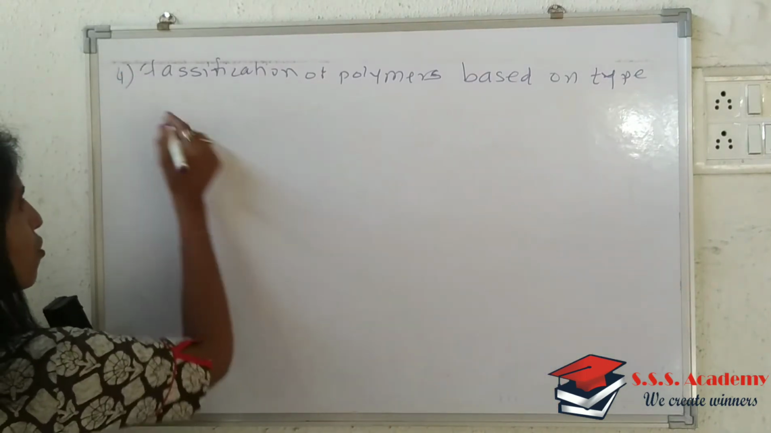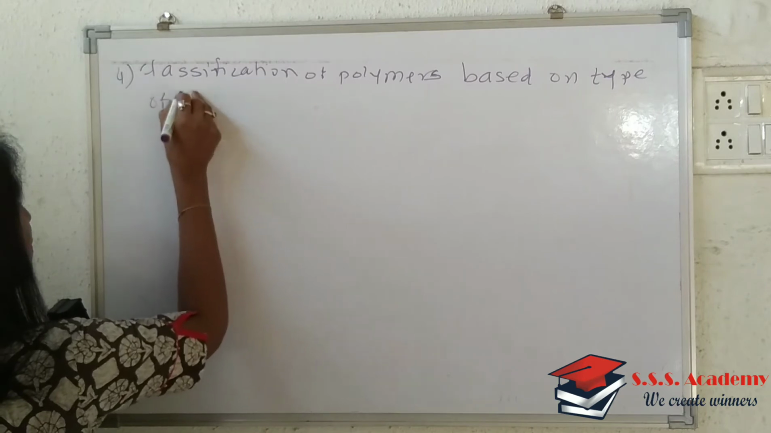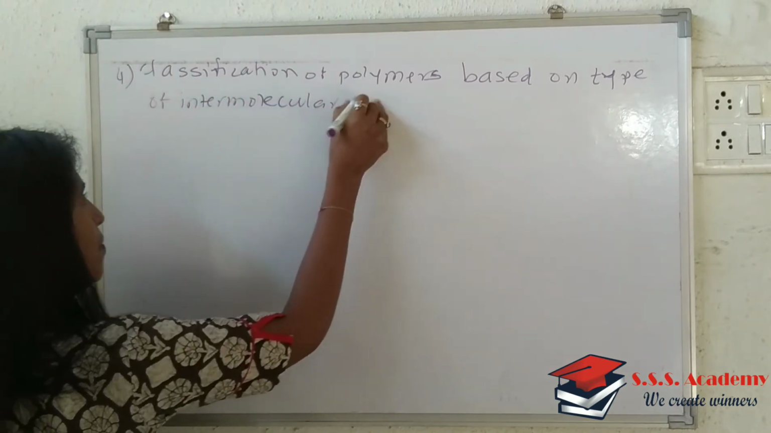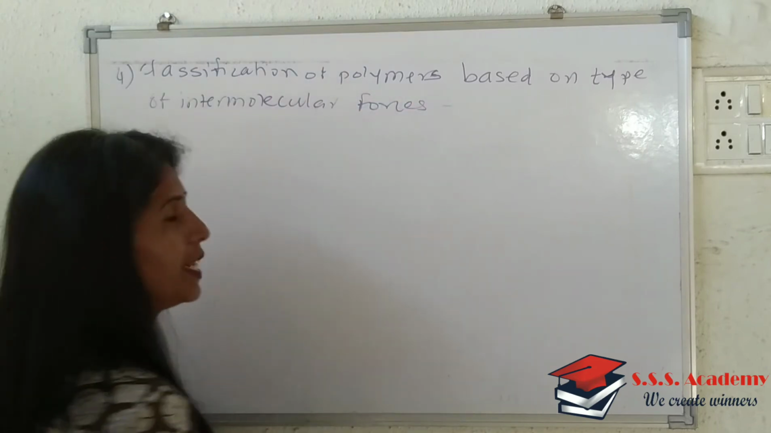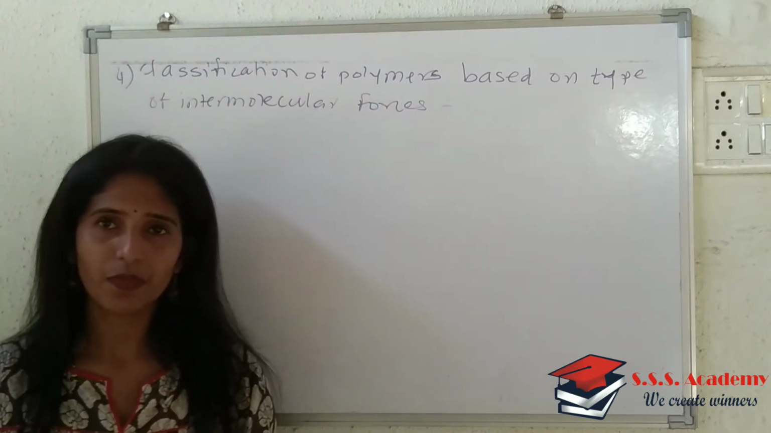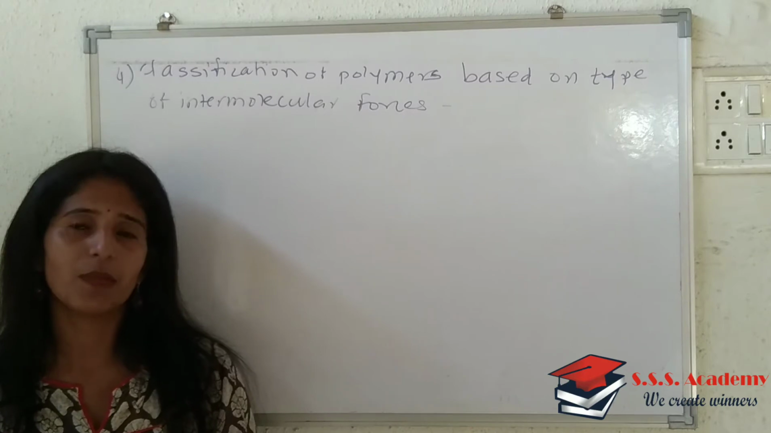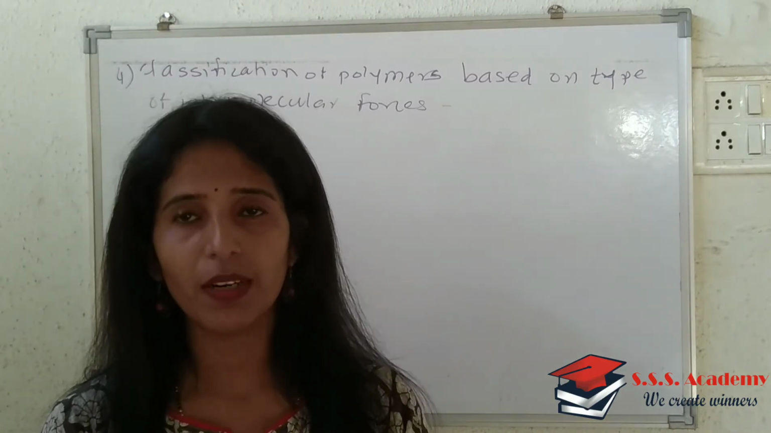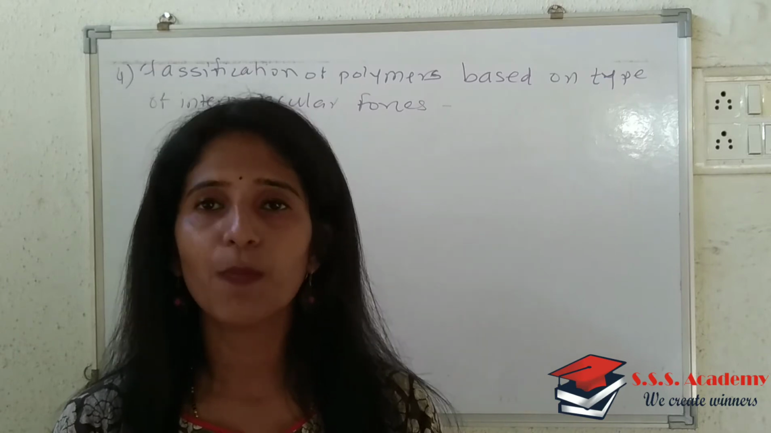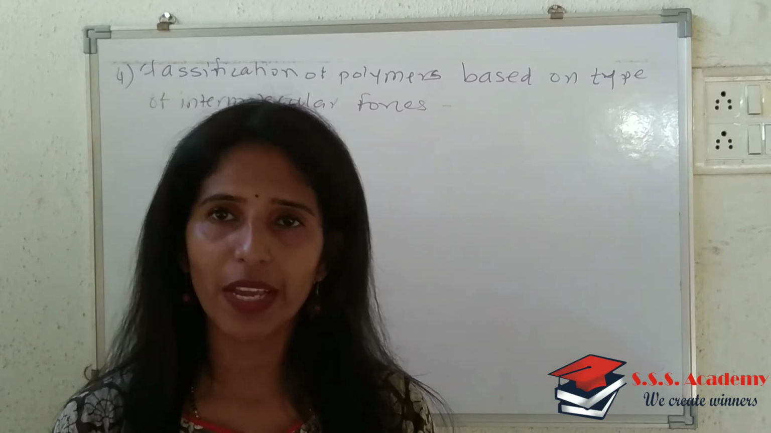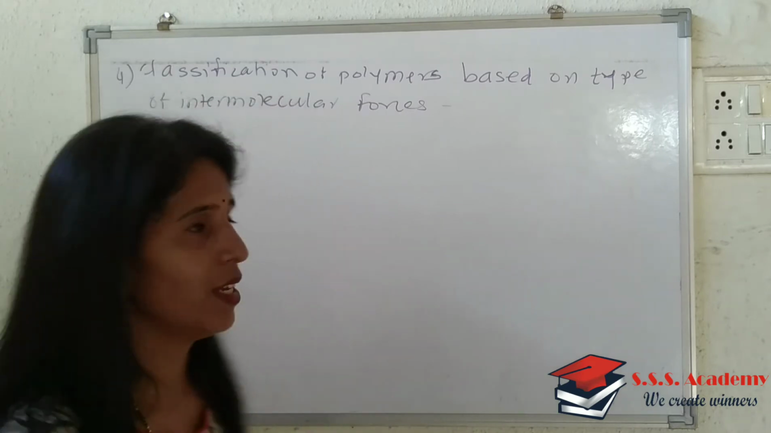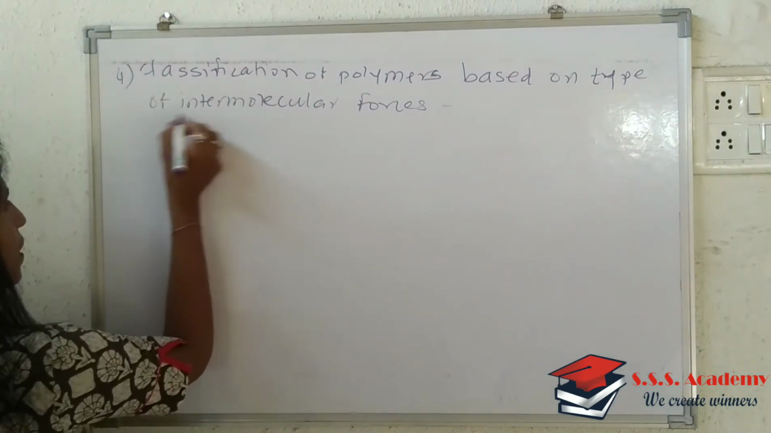So classification of polymer based on type of intermolecular forces. On the basis of this, polymers are classified into 4 types. One is called elastomer, second is called fibers, third is called thermosoftening polymer, and fourth is called thermosetting polymer. Okay, so we are starting with this.